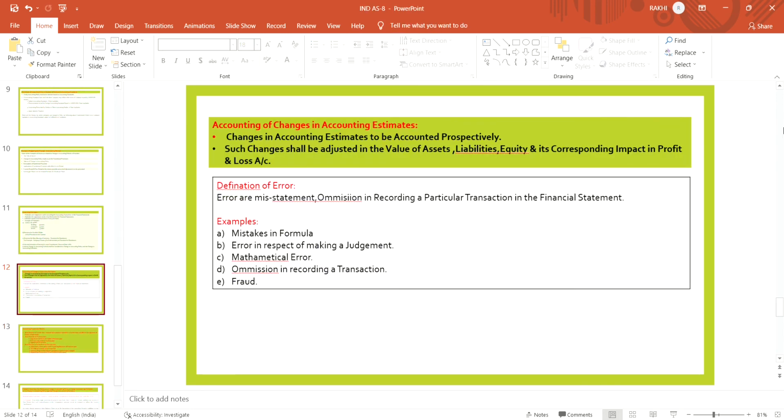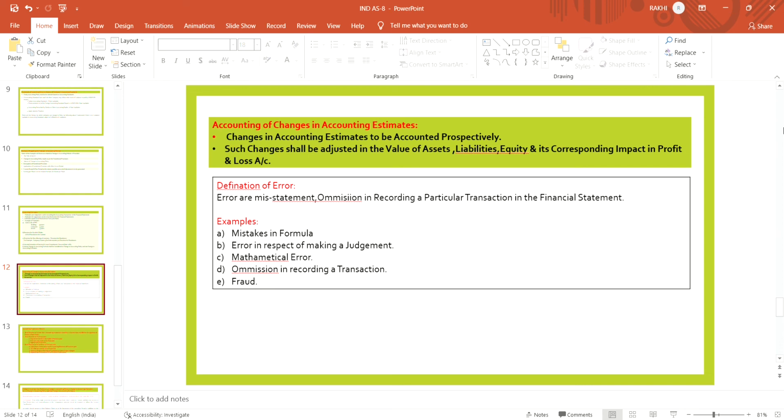What is the treatment of a change in accounting estimates in the financial statement? A change in accounting estimates is to be accounted prospectively. It means that it should be accounted in the current and future year balance sheet, not retrospectively.